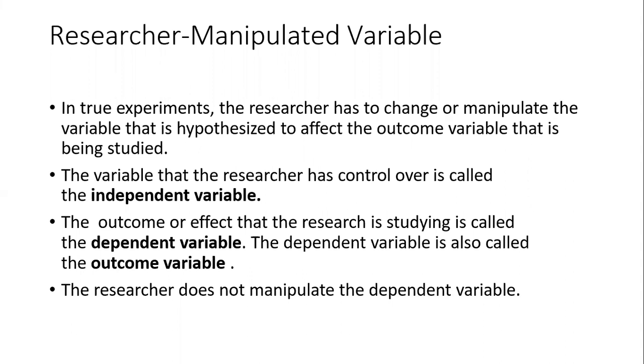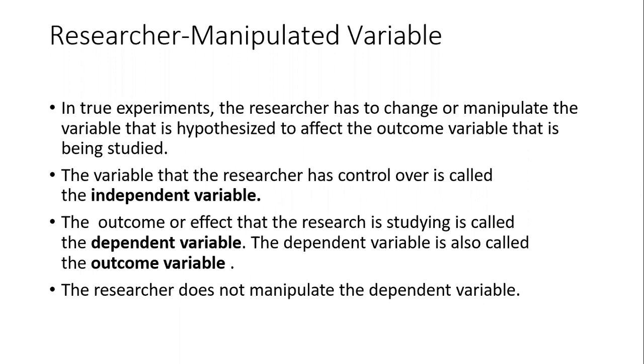For example, if I say total production, that is a dependent variable. Now, total production is dependent on what? That is totally dependent on how much input we are adding, how much raw material we are using, how much process we are doing, and how many laborers we are using. So because of adding these independent variables, we are getting the dependent variable, that is the production.